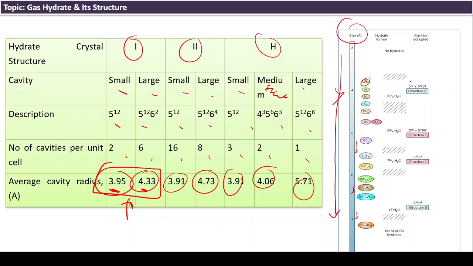For example, structure 2 is given here, and these are the possible guest molecules. In structure 1, these are the possible guest molecules, like carbon dioxide. For structure 2, these are the possible guest molecules. That tells how the size impacts which type of structure will form and which type of molecules will be trapped in that structure. So this is the information regarding the cavity radius. This is all about gas hydrates and their structure. Thank you very much.